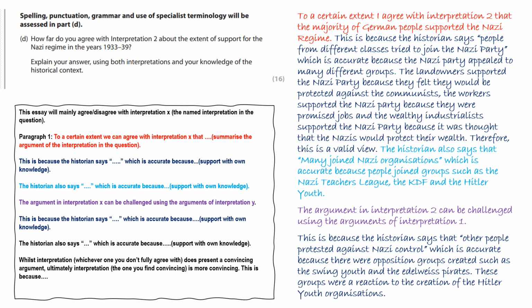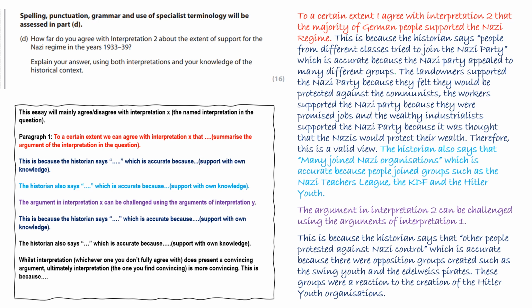You're then going to circle the number of the interpretation that's mentioned in the question. So if the question says how far do you agree with interpretation 2, you would circle the number 2 and you're going to write first, because whichever interpretation is in the question is the interpretation you're going to write about first in your answer. What you're then going to do is write, this essay will mainly agree or disagree with interpretation 2, if that's the one in the question, and then you're going to follow the structure that you can see on the screen.